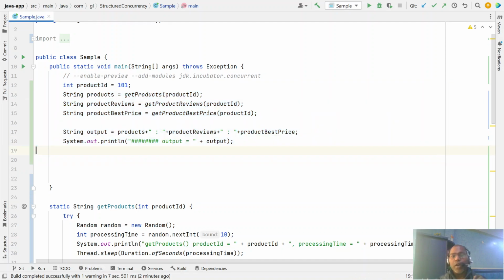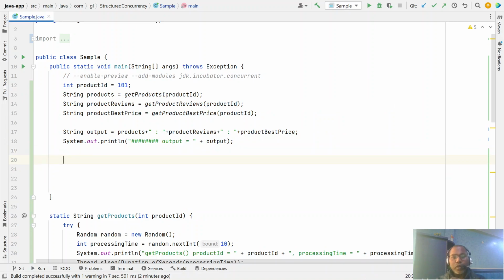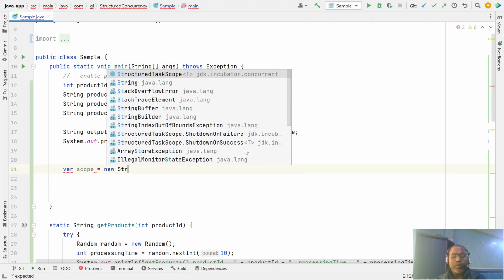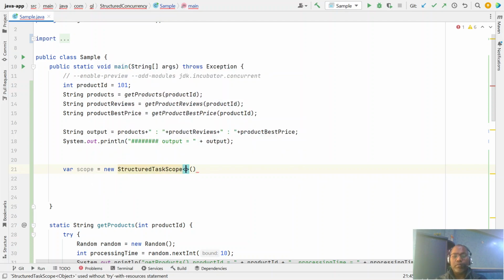Now I want to write this code in a multi-threaded environment. How do we do it? Simple: you declare one variable, scope, and say new StructuredTaskScope with the return type.